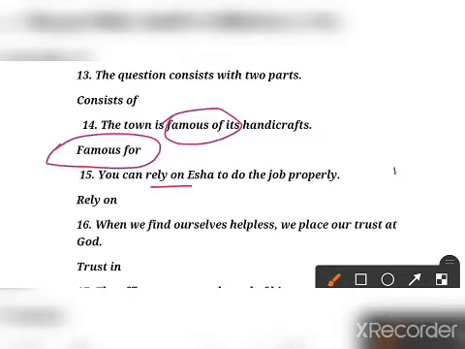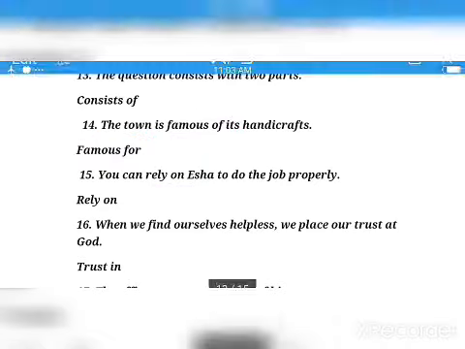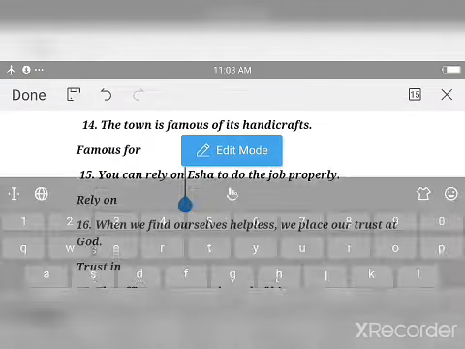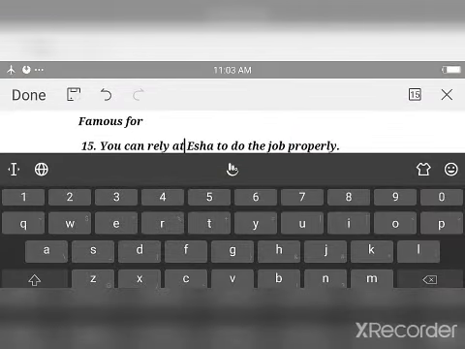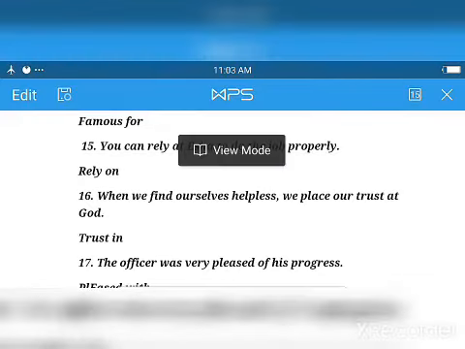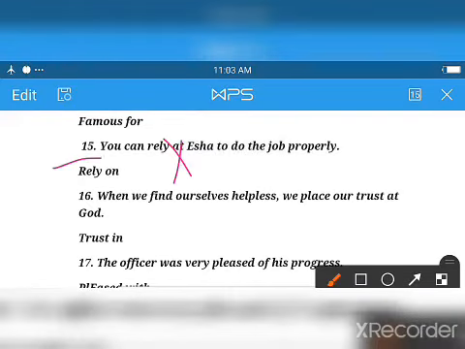Exercise E. No, exercise 15. Rely. Okay beta, here is given at, I have written the answer here. Here is given at, so that is why rely at is not the answer. What is the answer? Rely on.